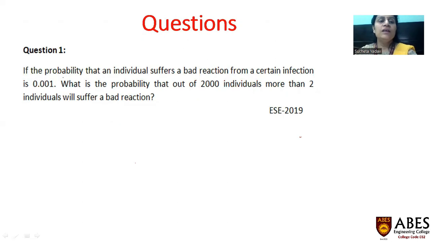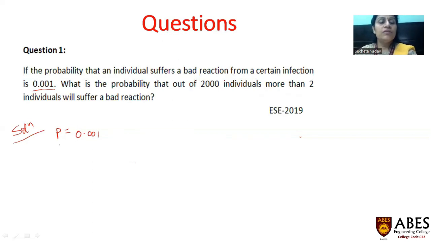The first question says that if the probability that an individual suffers a bad reaction from a certain infection is 0.001, what is the probability that out of 2000 individuals, more than 2 suffer a bad reaction? Now, why can we apply Poisson distribution here? Since n is very large and P, the probability that an individual suffers a bad reaction, is very small here, 0.001. So, Poisson distribution can be applied.